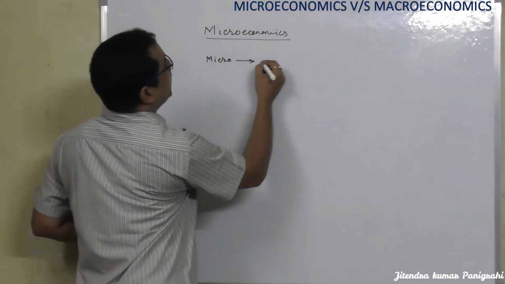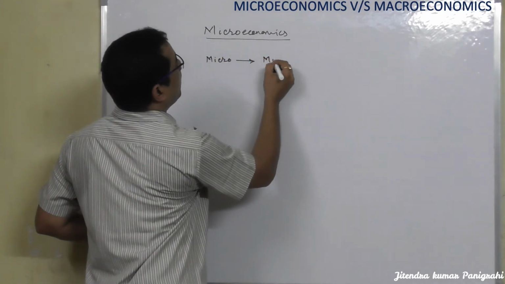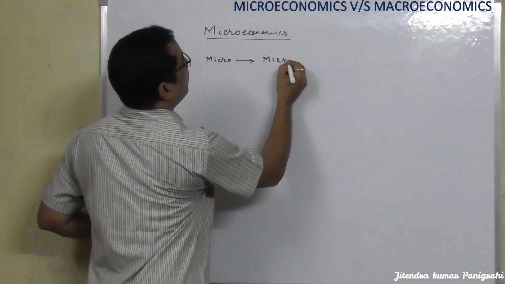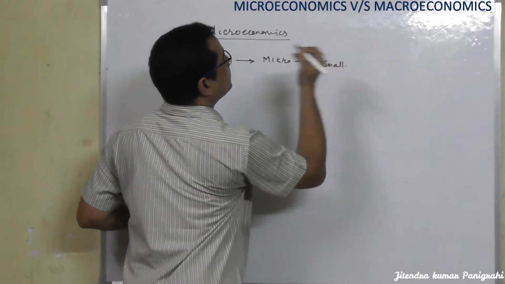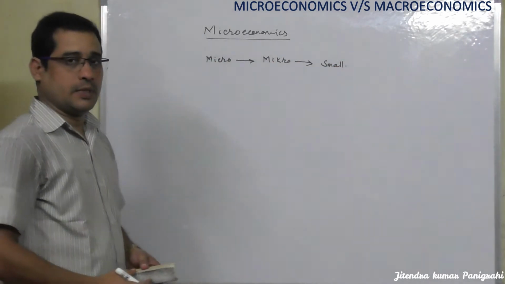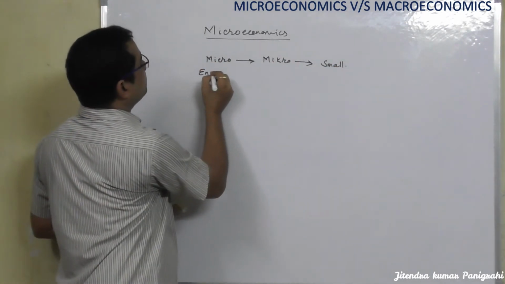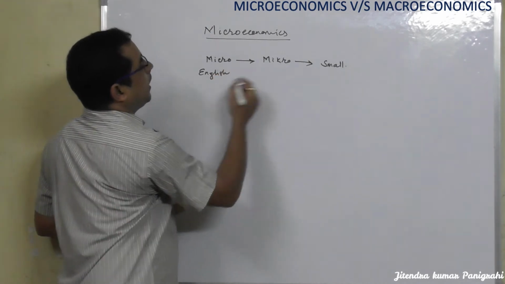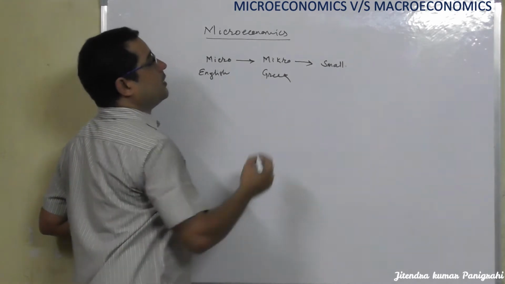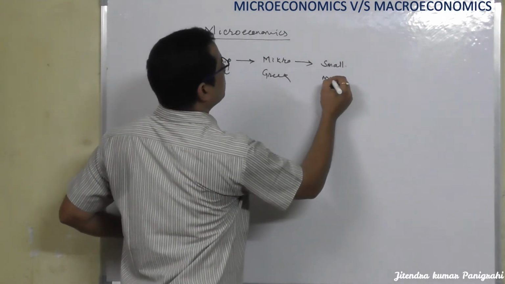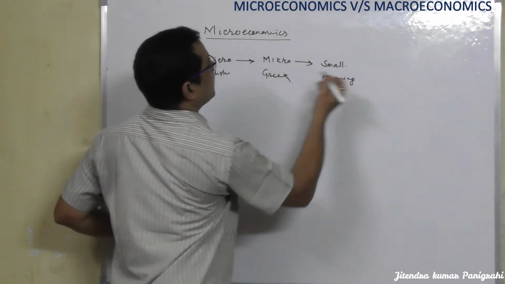Micro has been derived from mikro, which means small. This is the English term, and the Greek word, its meaning is small.